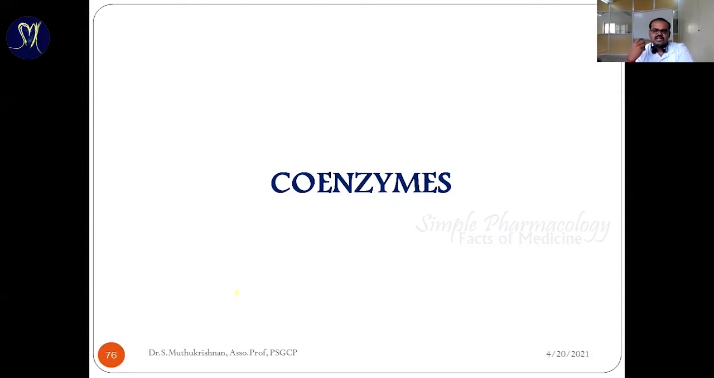The next important thing is coenzymes. In your chapter, the last topic is coenzyme and isoenzyme and its applications. So another important thing is coenzyme.